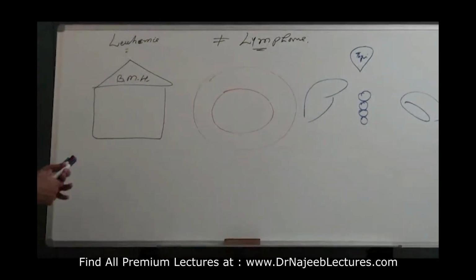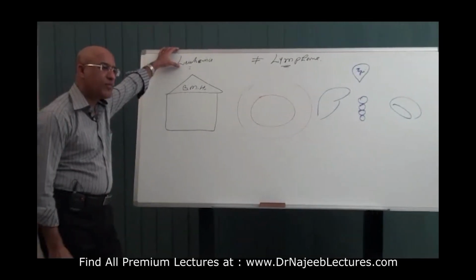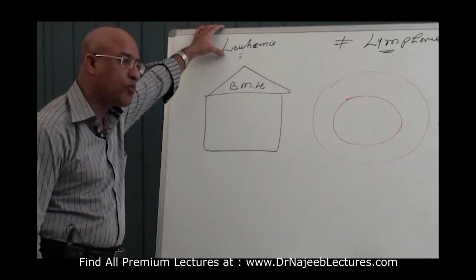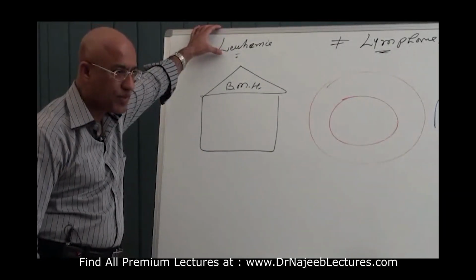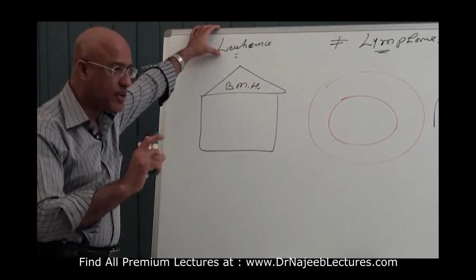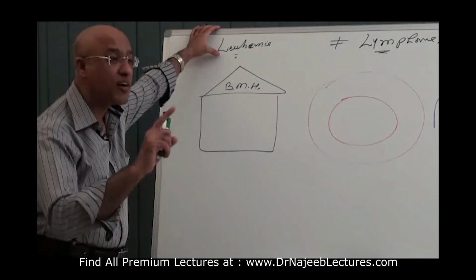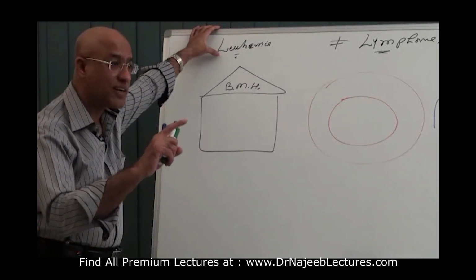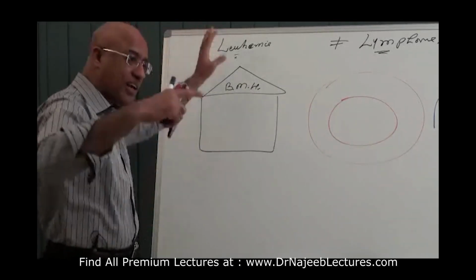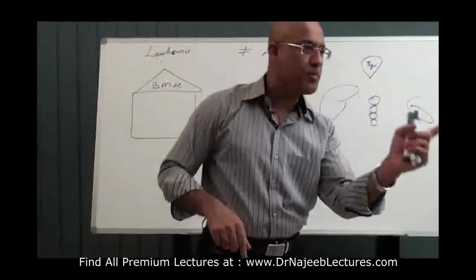Now, what is leukemia? Leukemia is neoplastic proliferation of hematopoietic precursor cells. Now listen carefully. It's not enough. Just listen first. Don't write. Leukemia is what? Neoplastic, which is always what? Malignant. Neoplastic proliferation of hematopoietic precursor cells. Now hematopoietic precursor cells may be myeloid or may be lymphoid.